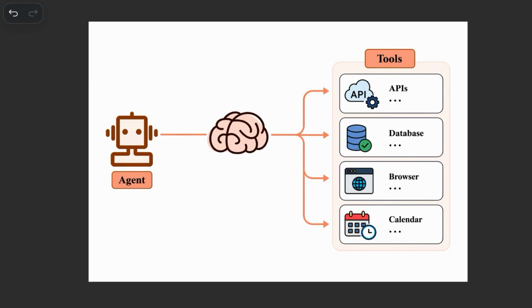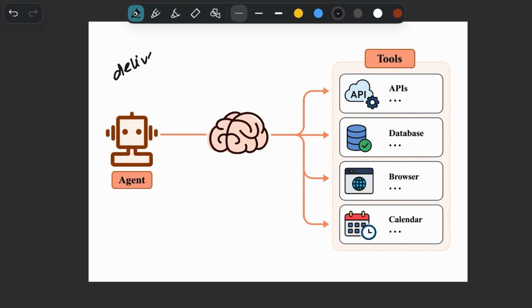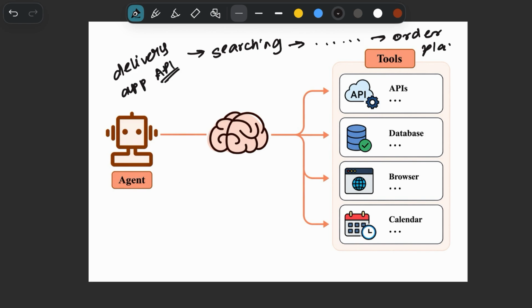Let us talk about tools now. Tools are external capabilities connected to an agent. Think of the AI model as a brain. The brain can think and reason, but it still needs hands to work, right? Tools are those hands. For example, an API is a tool that lets the agent communicate with different applications. So instead of manually opening the delivery app, the agent is calling the delivery API directly, searching for different restaurants, reading the menus, checking prices, applying discounts, and placing the order.